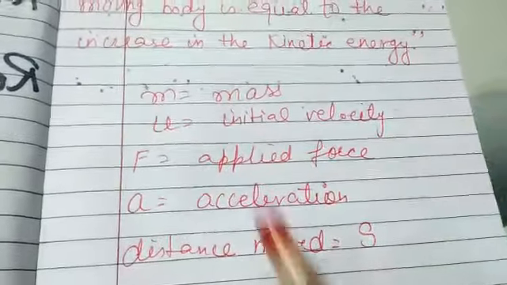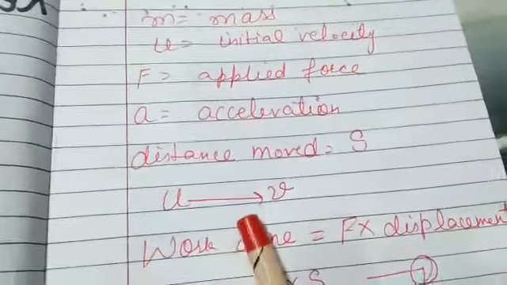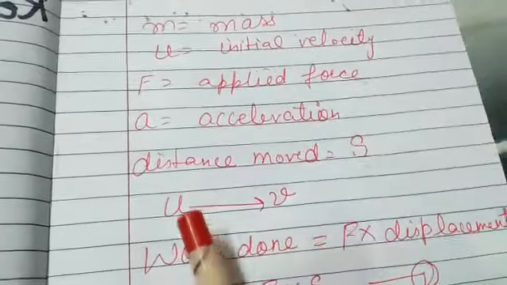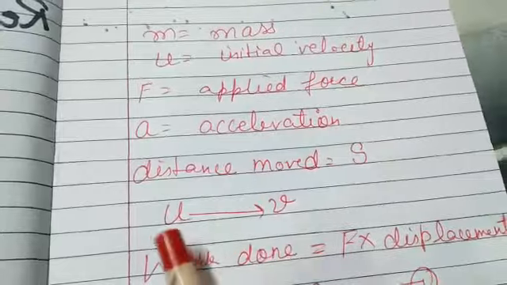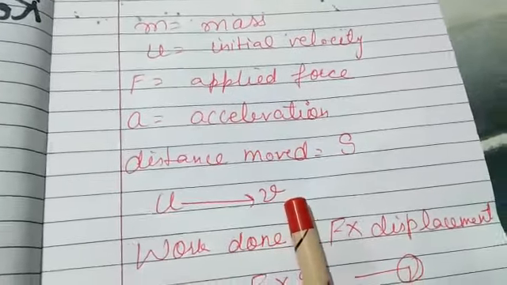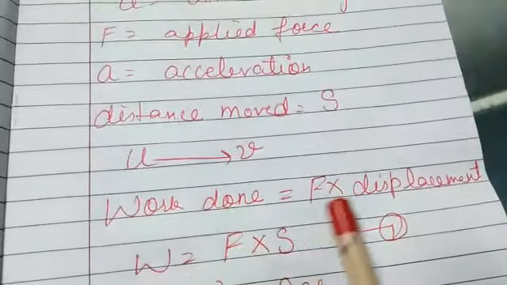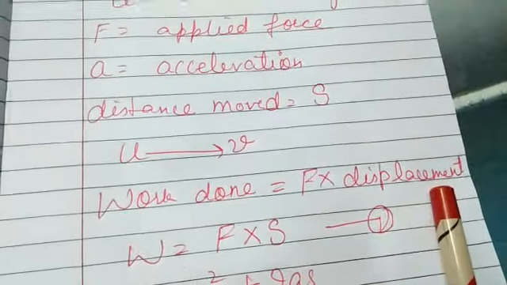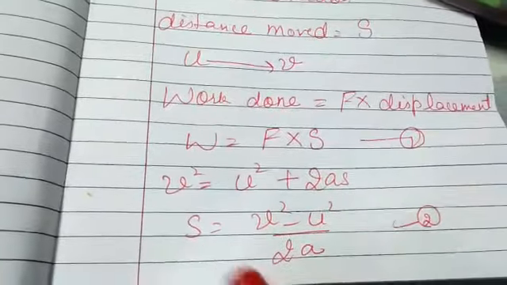These 5 values you first have to mention in the derivation. Then let the velocity increase from u to v. That is, this is initial, this is final. It changes from u to v. So how much work will be done? It will be equal to force into displacement. So W is equal to F into s, this is equation 1.